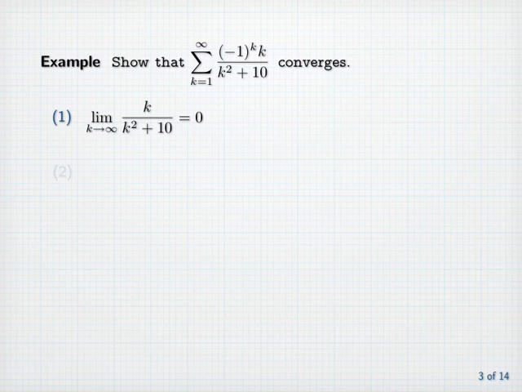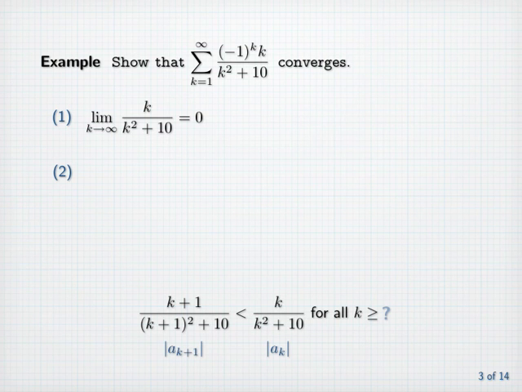Next, we need to show that the absolute values of the terms are an eventually decreasing sequence. In other words, we want to show that the absolute value of a sub k+1, which is (k+1) divided by (k+1) squared plus 10, is less than the absolute value of the kth term, which is k over k squared plus 10, for all k greater than or equal to some number. To do this, we can use a little bit of calculus.